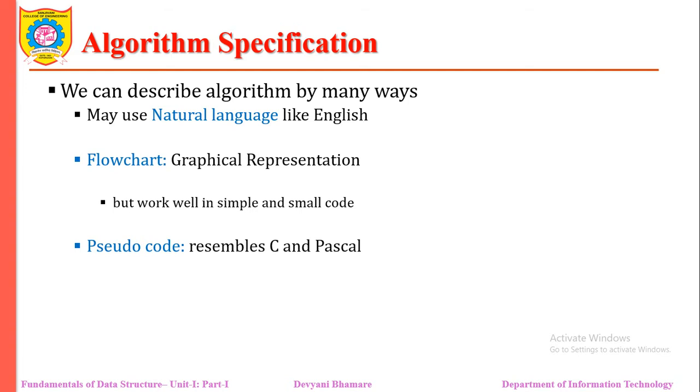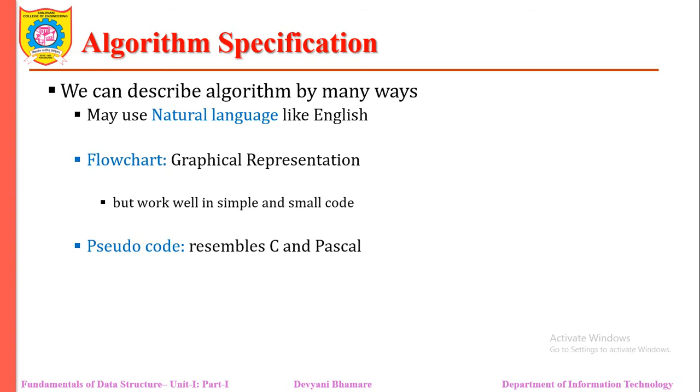We can describe it as human language statements, like open a program, which is called natural language. We can represent the algorithm by a flowchart, which is a graphical representation you might have learned in your computer fundamentals. The flowchart is simple, but it is applicable only for small code.